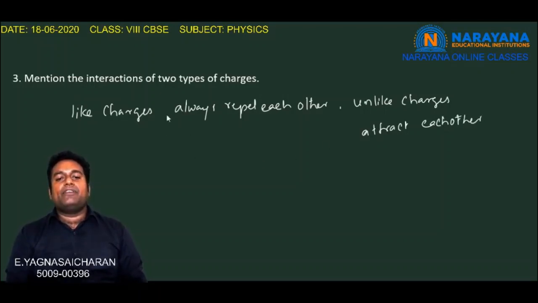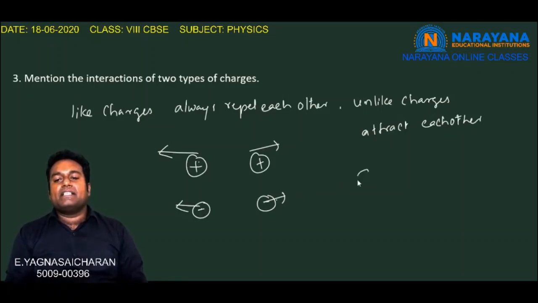For example, if we consider like charges, let us say a positive charge and a positive charge, or a negative charge and a negative charge, these two are like charges. These two like charges will repel each other, and the negative and negative also will repel each other. But if we consider two unlike charges, a positive and a negative, there will be a mutual attraction between this positive charge and negative charge. They will be attracted towards each other.